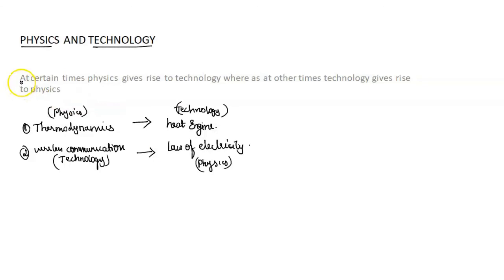So what we can conclude here is that at certain times, physics gives rise to technology, whereas at other times, technology gives rise to physics. So there has always been some relationship between physics and technology. There is always a certain connection between physics and technology.